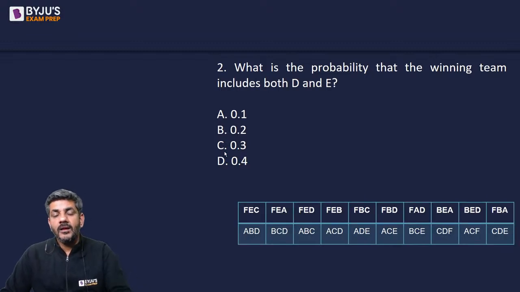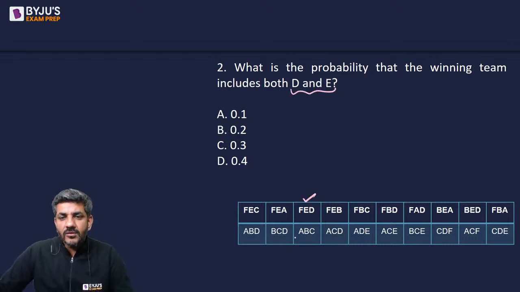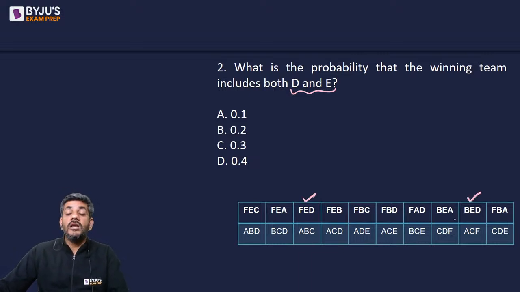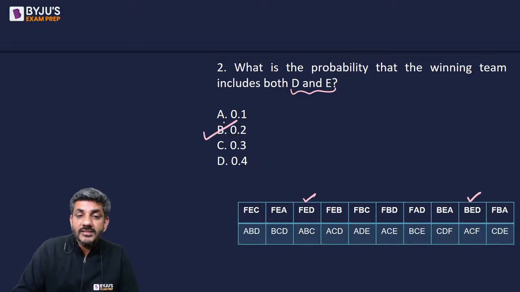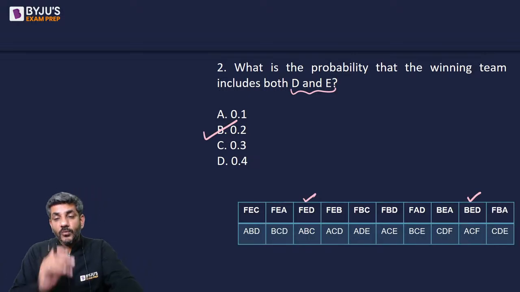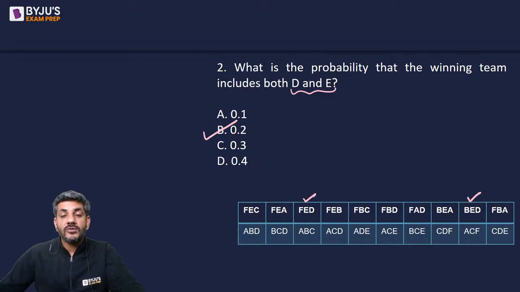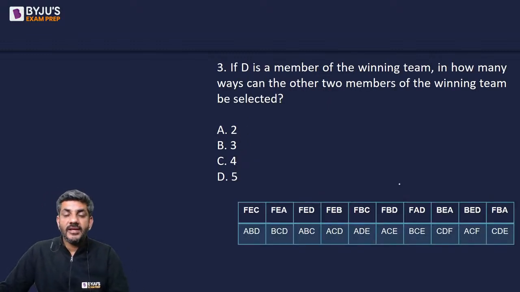What does it say? What is the probability that the winning team includes both D and E? So both D and E are here. Both D and E are here as well. They are in only two cases out of 10. So two cases out of 10, the probability is 0.2. So for the second question, our answer is option B. The probability is 0.2 because out of a total of 10 cases, just two cases have both D and E. Let's come to question number 3 now.